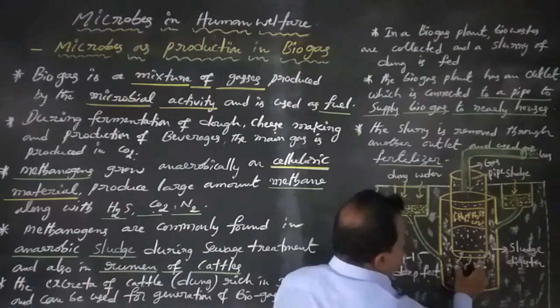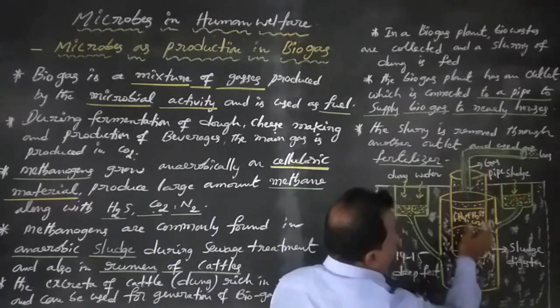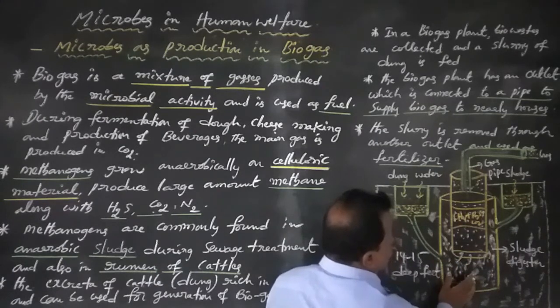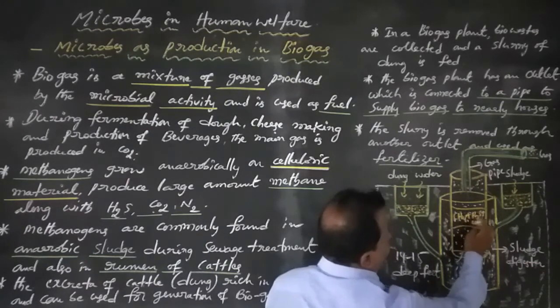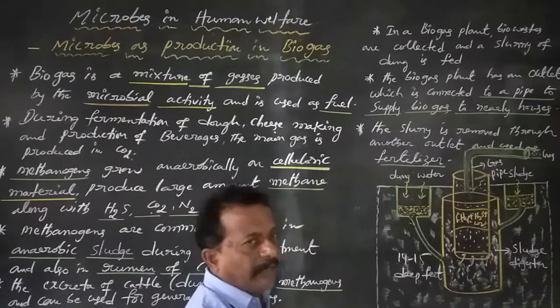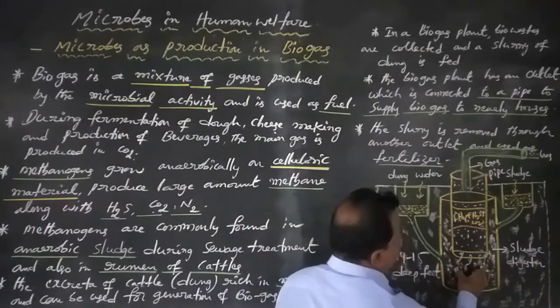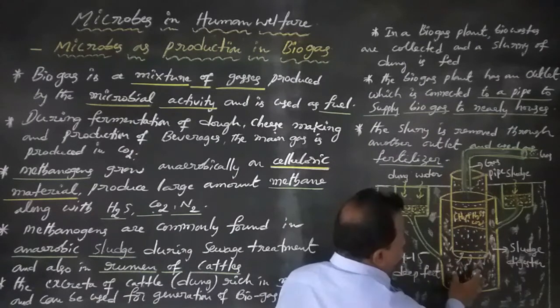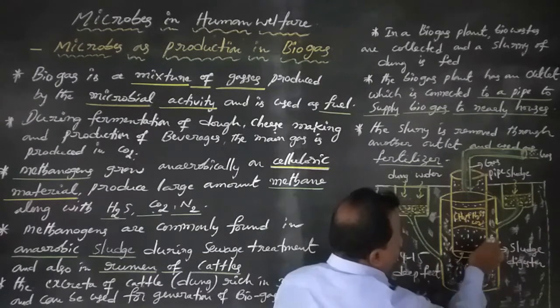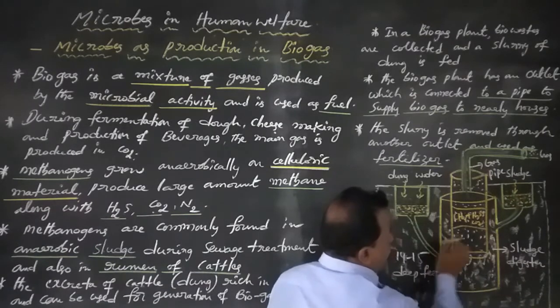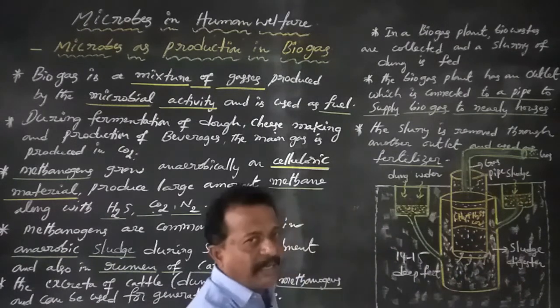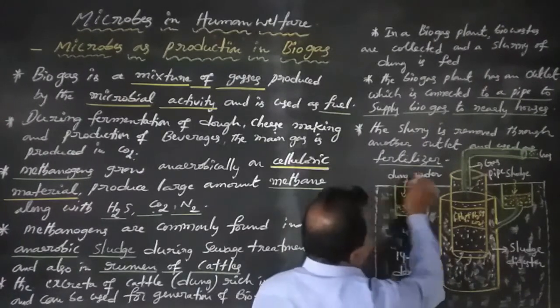The concrete tank contains sludge. This sludge is digested with the help of anaerobic bacteria, that is methanogenic bacteria, which produce methane along with hydrogen sulfide, carbon dioxide and nitrogen. Sludge means a mixture of dung and water.